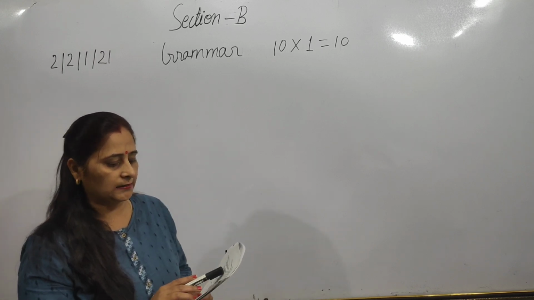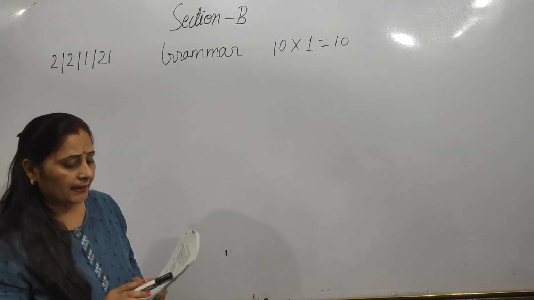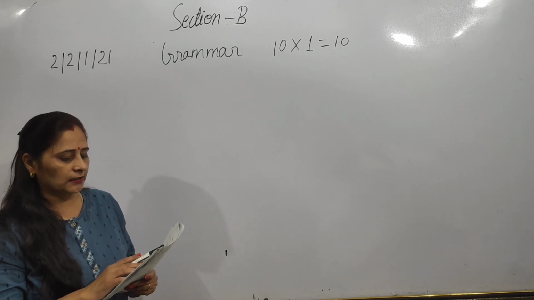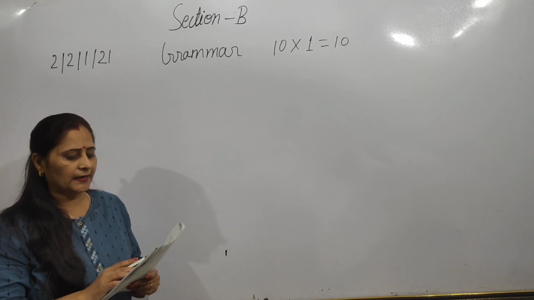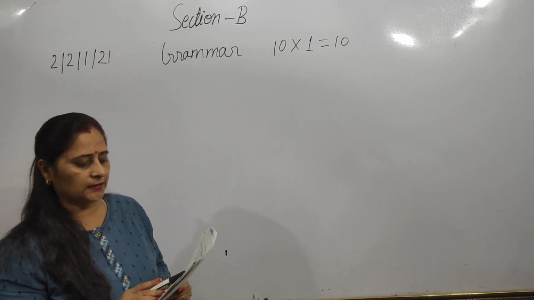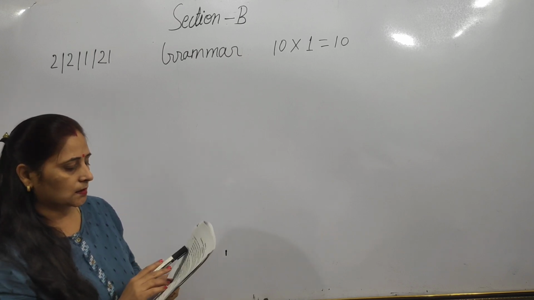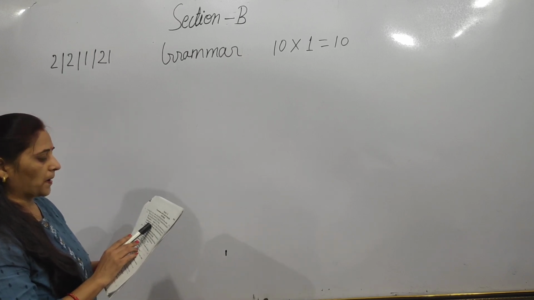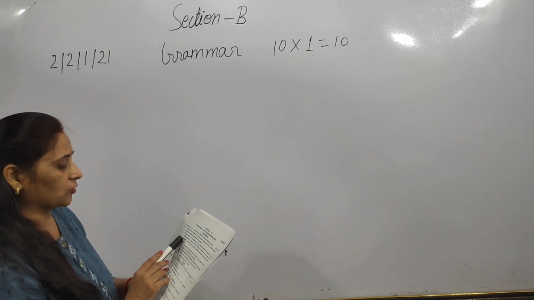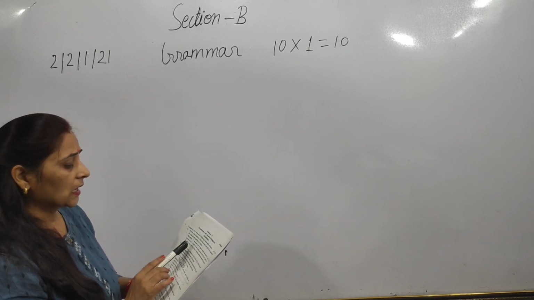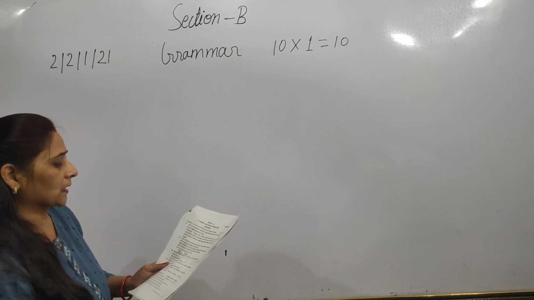First question: fill in the blanks by using the correct form of the word in the bracket for the given portion of a letter. Therefore, I request you to please consider this request of dash construct a park in our society. So here the word is construct. Construct means here, consider as constructing.